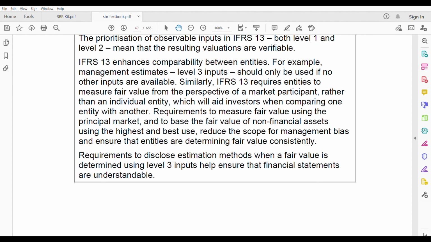Now, requirements to disclose estimation methods when a fair value is determined using level 3 inputs help ensure that financial statements are understandable. Okay, so whenever you use estimation in level 3 inputs, what does the requirement say? IFRS 13 says disclose it. So because of that disclosure, what happens? It ensures that the financial statements are understandable. That means the user who is reading the financial statements can understand how that fair value is calculated, when you disclose that you have estimated using level 3 inputs. Okay, so that's it.